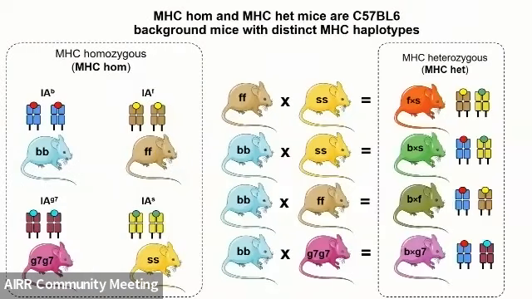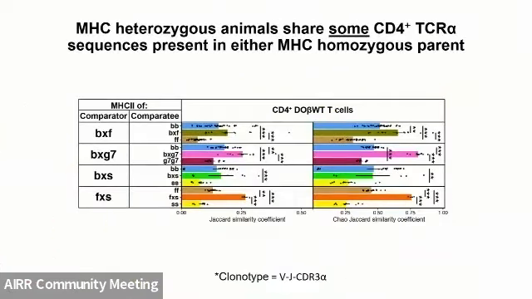And then we looked at the TCR alpha repertoires to see how do those repertoires differ, what do they share, et cetera. So using these same kinds of comparisons, we can see that, for instance, the B cross F animals up here look similar to other B cross F animals as far as their TCR alpha repertoire is inherited and somewhat consistent. And they also share sequences from either parent, which should be maybe not very surprising. But we see this consistently in all the different crosses that we have.